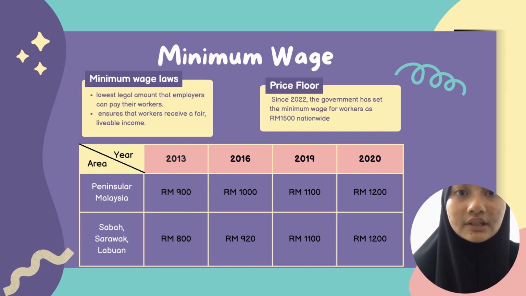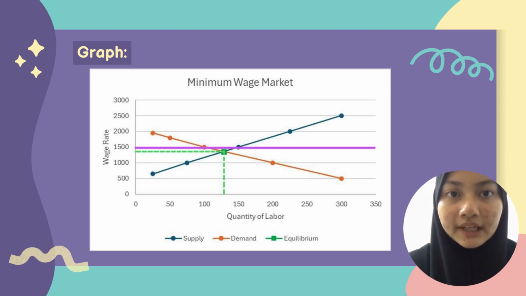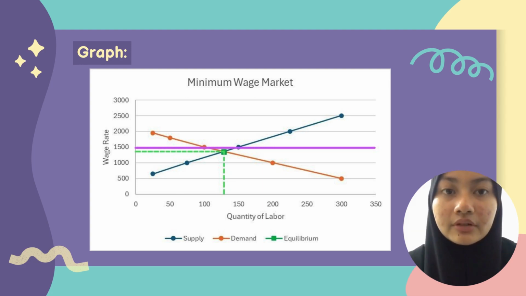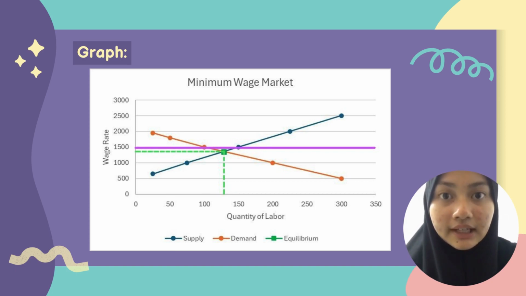So below is the history of minimum wage from the years 2013, 2016, 2019 and 2022. Based on the graph shown here, the equilibrium point where the supply and demand meet is when the number of workers is 129 and the wage rate is 1,350, which you can see with the green color line.